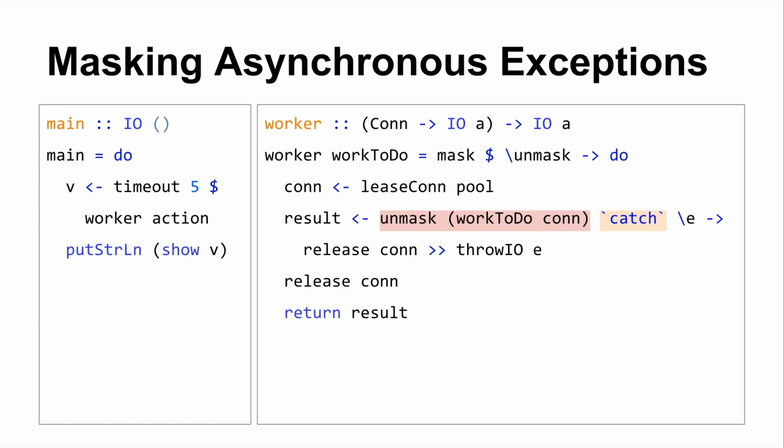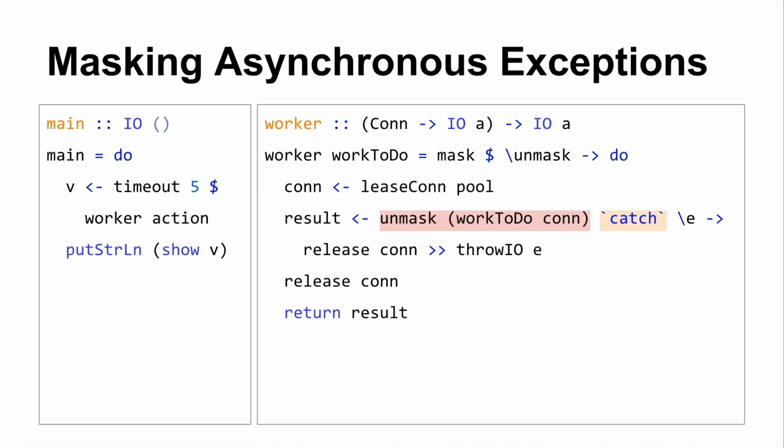Ish. Yes, Phil. Ordinarily, if you didn't have the mask, would catch catch asynchronous things or only synchronous things? Catch would catch an asynchronous thing if work to do was the expression that was being evaluated when, if the question was, if I were not using mask and someone threw an asynchronous exception here, could I use catch? The answer to the question is yes. For instance, I had an example earlier where I was sleeping.